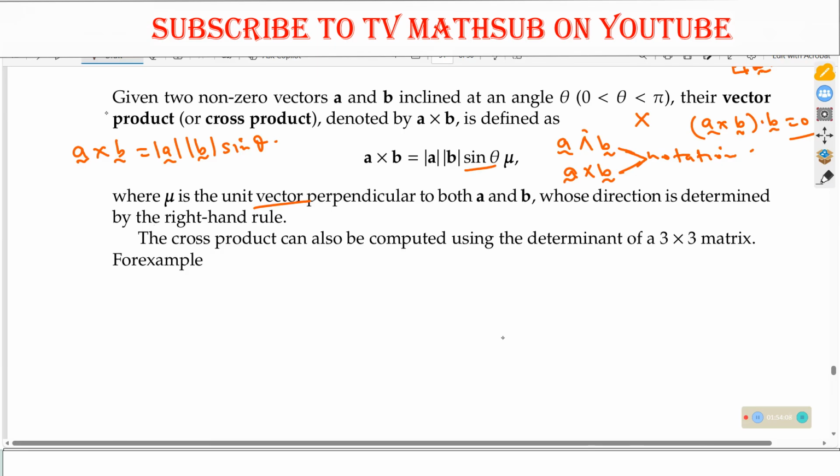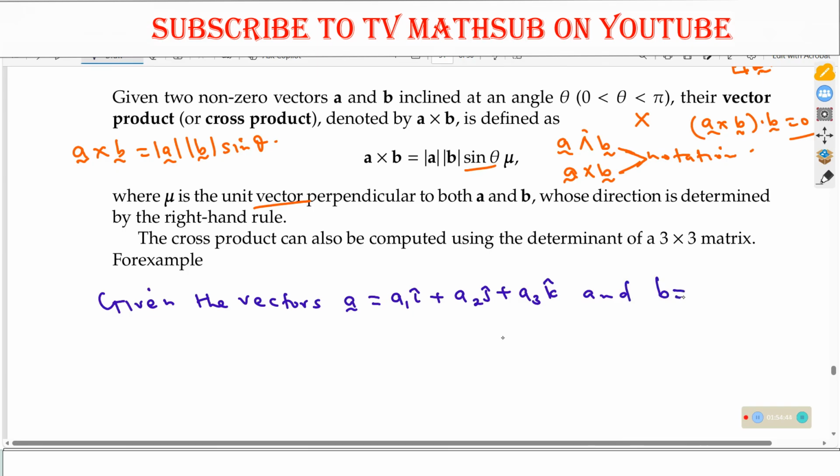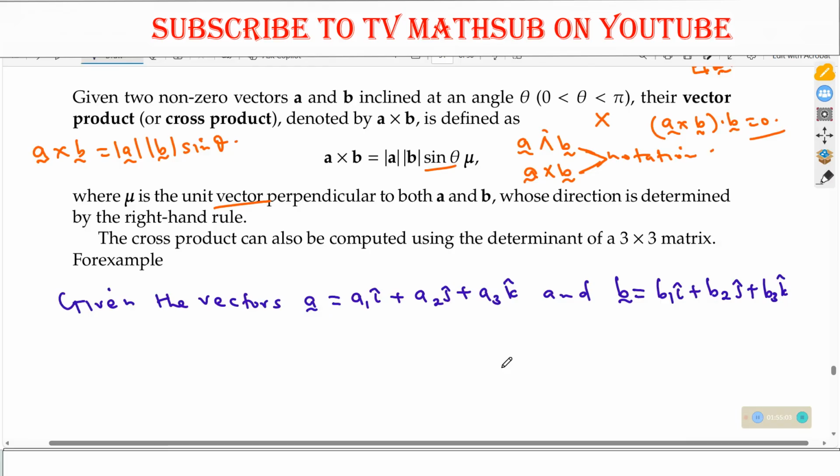For example, if you are given the vectors A, which is, for example, A1 I plus A2 J plus A3 K, and maybe vector B, which is B1 I plus B2 J plus B3 K. If you have that, then how do we compute A cross B?